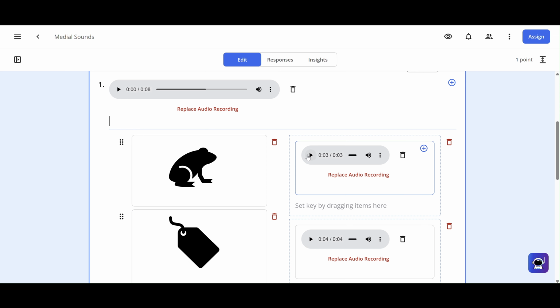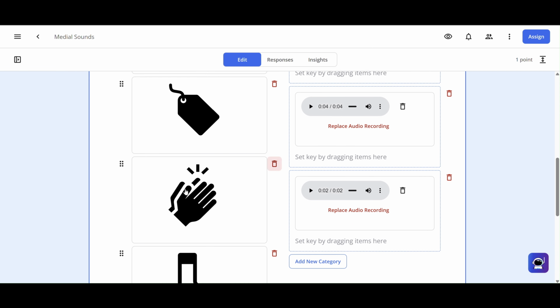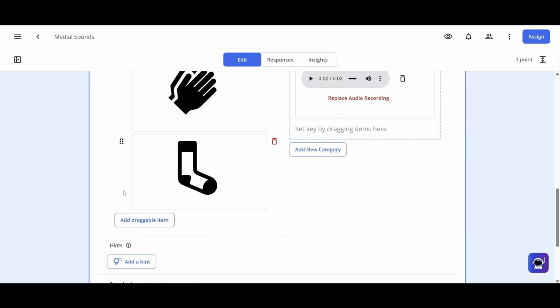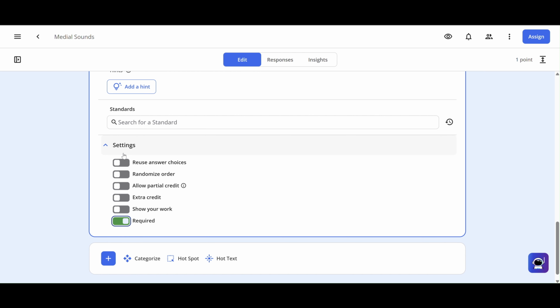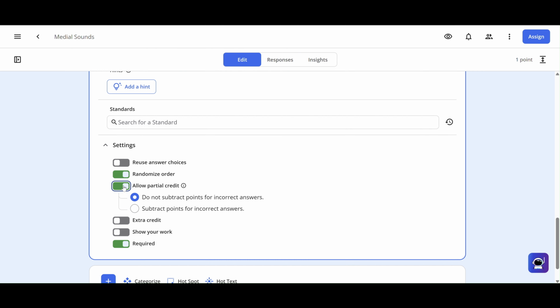Now I need to set the key. I believe the first one was short A. I do have a match here, so I am going to go ahead and go down right now into my settings and make sure that I have it set as required, randomize the order, and allow partial credit.